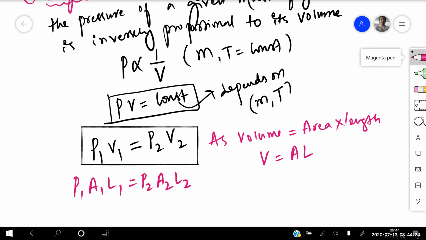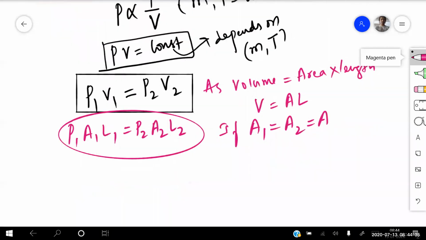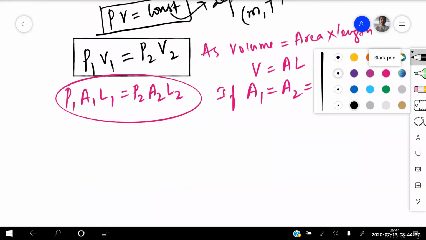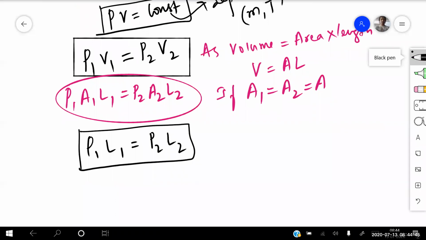So if the area of cross section is the same, suppose A1 is equal to A2 is equal to A, now I can write the same equation as P1 L1 is equal to P2 L2. In terms of length, if he's asking, I can write the relation as P1 L1 is equal to P2 into L2.